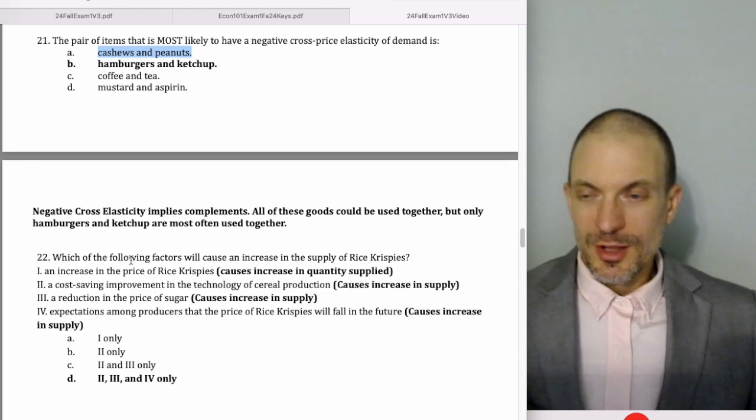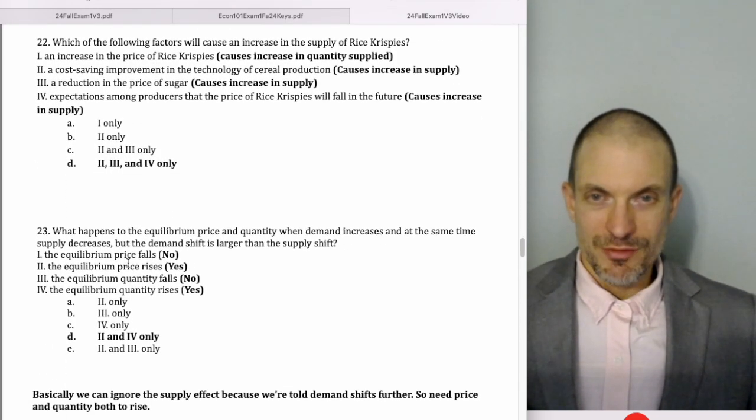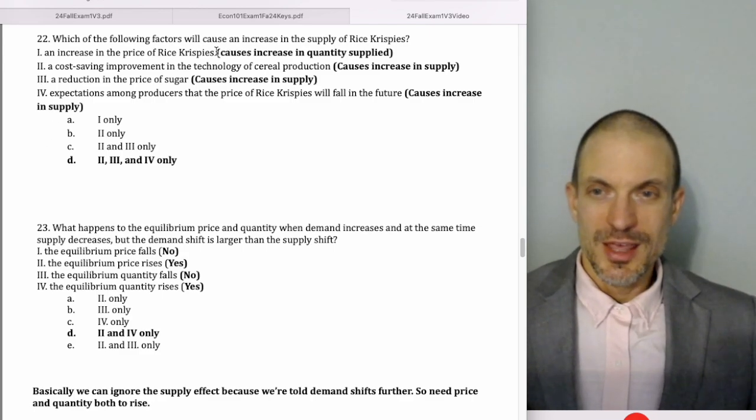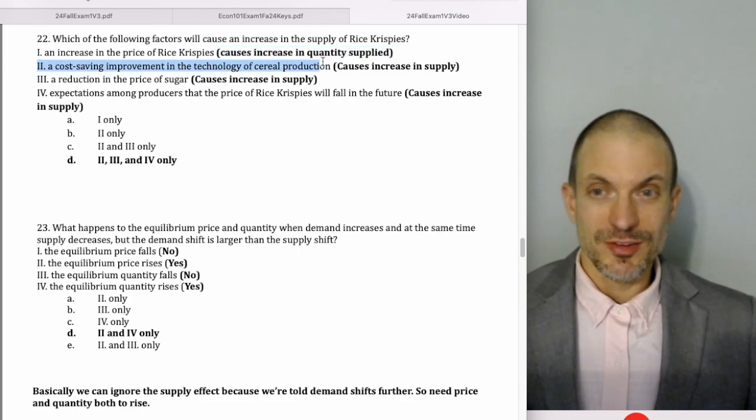All right, so which of the following factors would cause an increase in the supply of Rice Krispies? An increase in the price of Rice Krispies, well, that causes an increase in quantity supplied. Price changes, only quantity can change. A cost-saving improvement in the technology of cereal production, sure, that will cause an increase in supply. A reduction in the price of sugar, sure, that'll also cause an increase in supply.